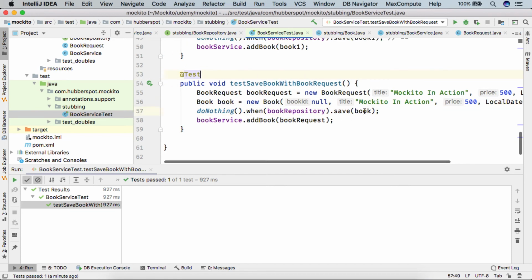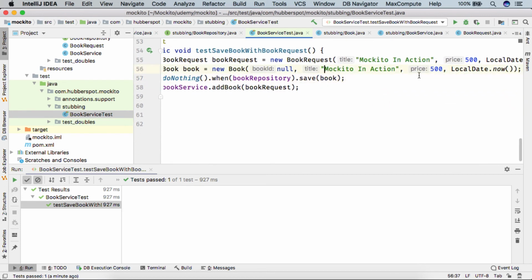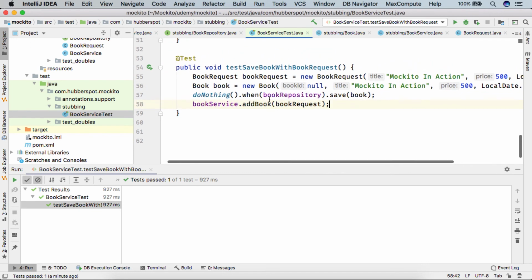So it took both the books and called the equals method, and it found that the title, price and the publish date were the same for both the books. Therefore it used this stubbing and ran our test case successfully.